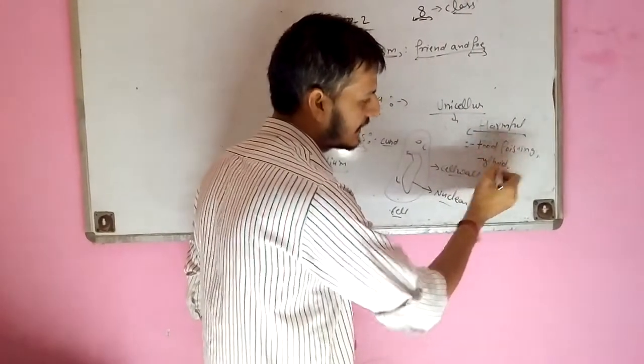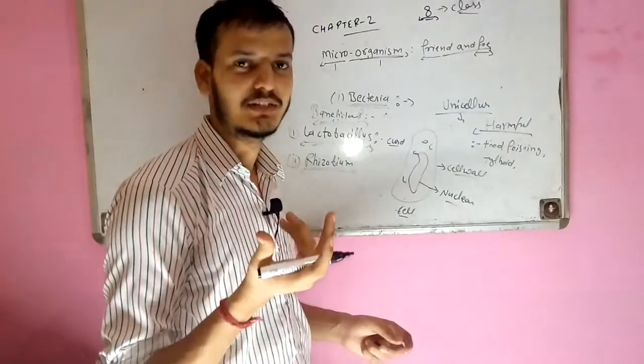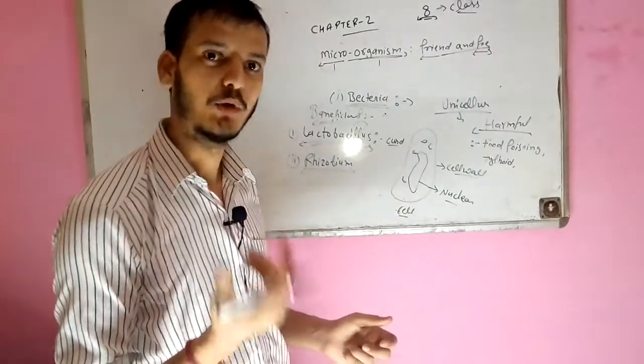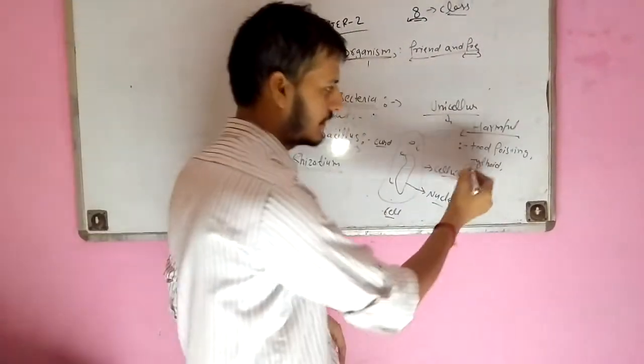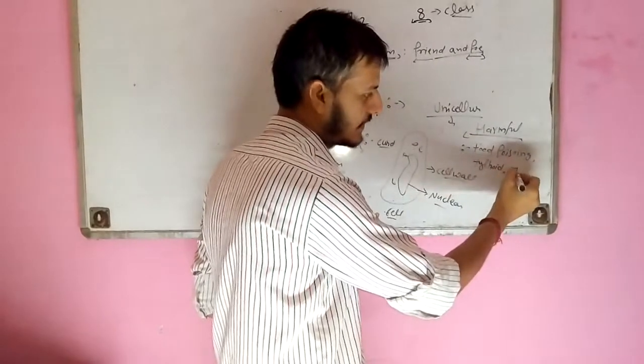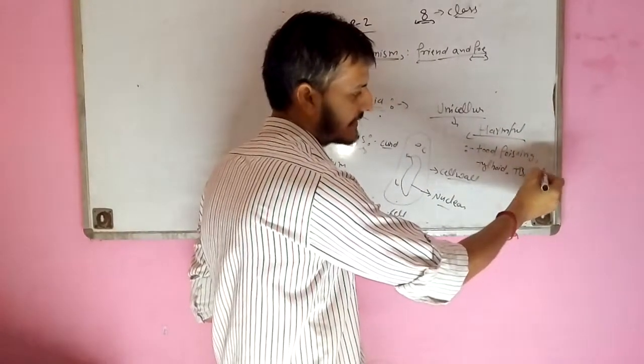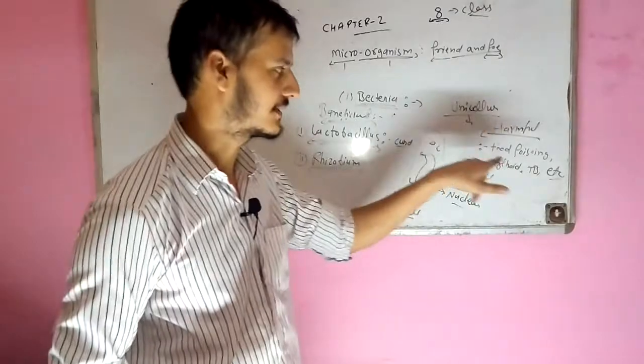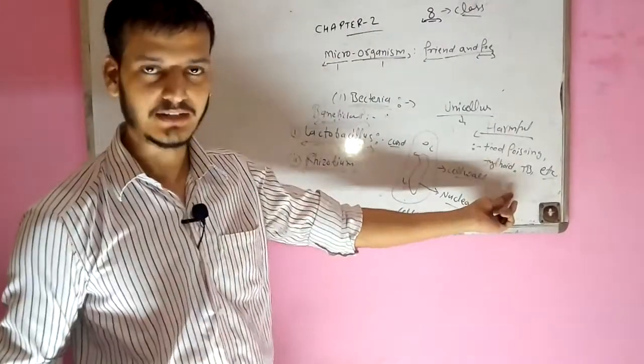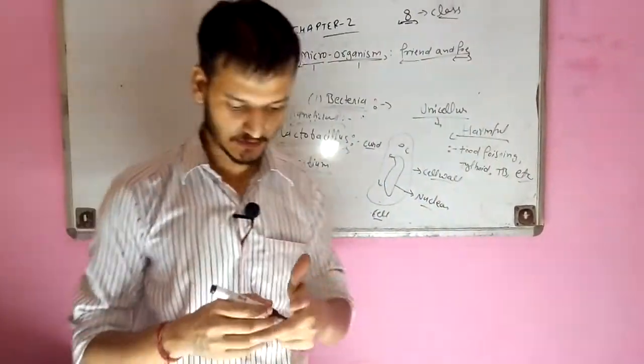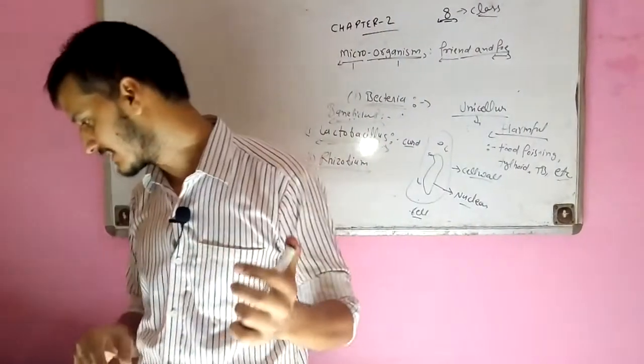When we eat spoiled food, we can get typhoid, TB, and so on. Tuberculosis, that is known. So there are some harmful effects of some bacteria. They cause some very dangerous diseases.